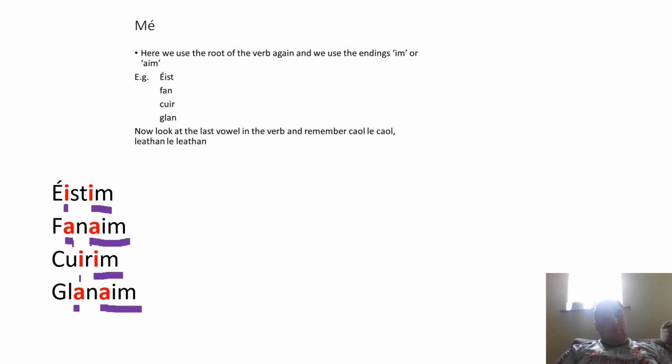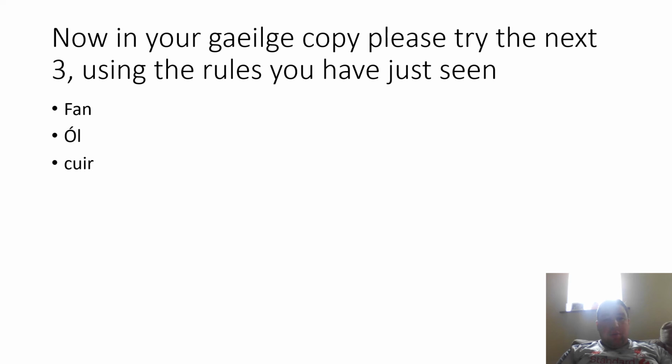Okay? Now for this week, I want you to write out these three verbs in full. So we have fan, ól, and cuir. I want you to do the mé part, do the muid part, and the rest of it.